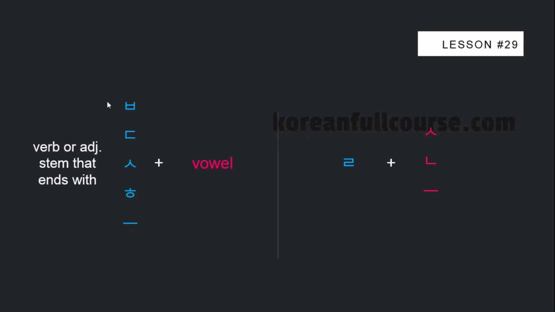When a verb or an adjective stem ends with 비읍, 디귿, 시옷, 히읗, or 으, and is followed by a vowel, something happens to these consonants. They are either replaced by another letter or they just vanish. Also, when a verb or an adjective stem that ends with 리을 is followed by 시옷, 니은, or 으, these letters drop. Keep in mind that not all verbs and adjectives whose stem ends with these consonants are irregular.